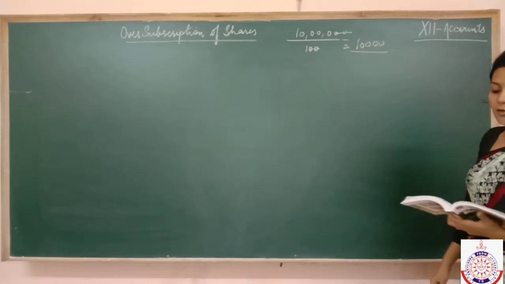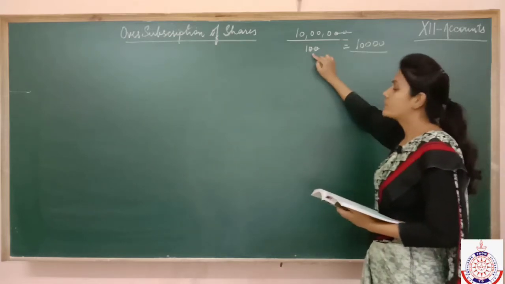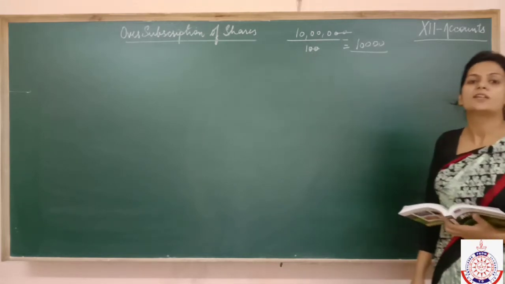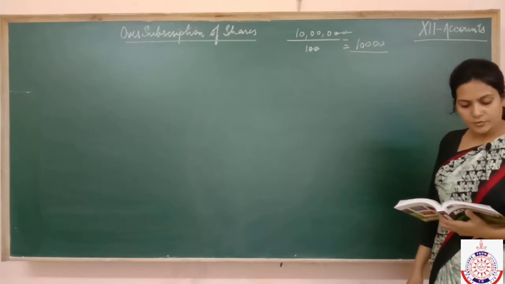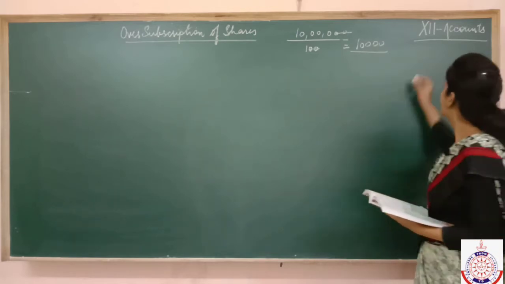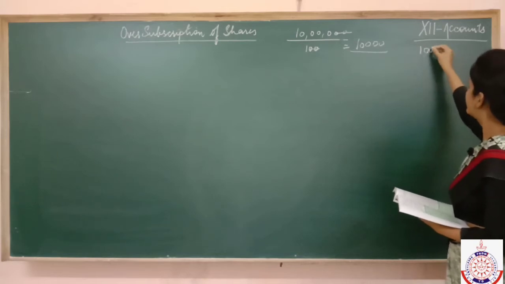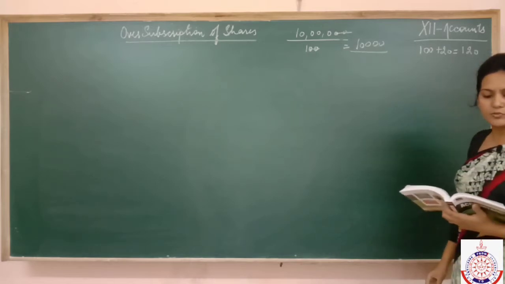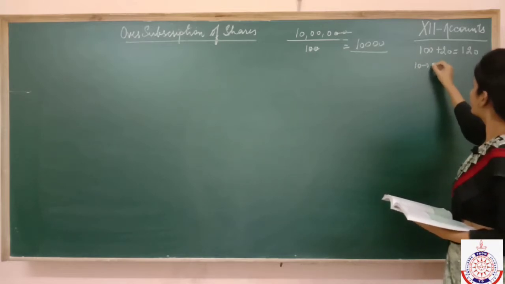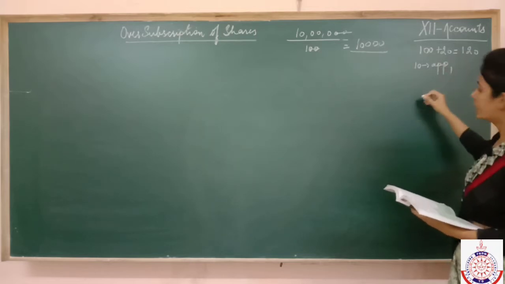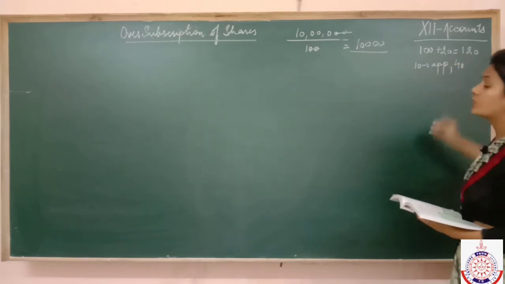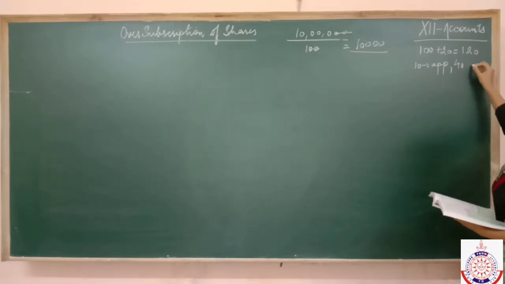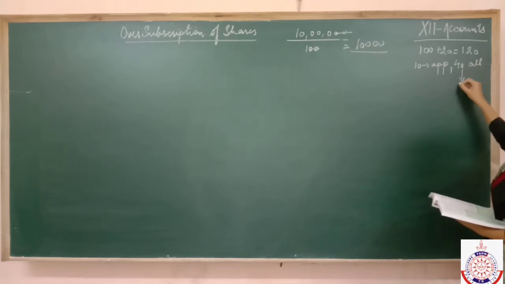Fine. Now how are we going to issue them? The value of one share is rupees 100, but we are going to issue the share in the market at rupees 120. So 20 is the premium. Now how are we going to pay the money? Value of the share is rupees 100, 20 rupees premium, value becomes 120. 10 rupees we are going to pay on application, then 40 rupees including premium on allotment. It means it is 20 plus 20.